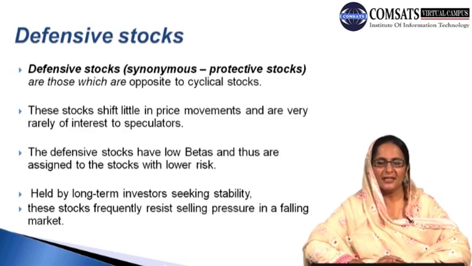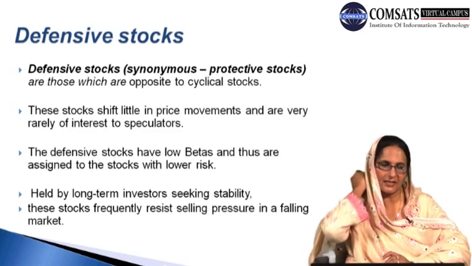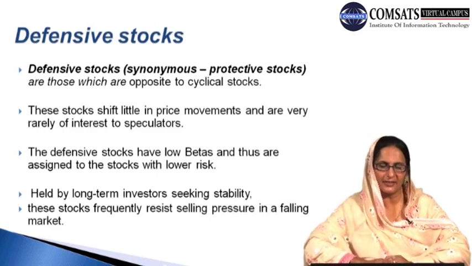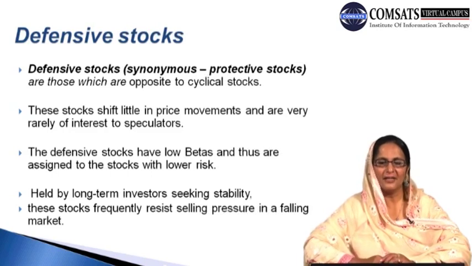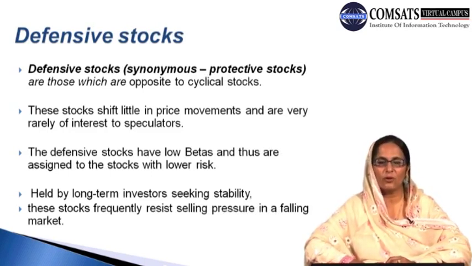So we can say that they shift little in price movements, and there are very small price fluctuations as far as these stocks are concerned. That is why these are known as defensive stocks, and they are very rarely of interest to speculators. Speculators do not like them and are not likely to choose them as part of their portfolio.